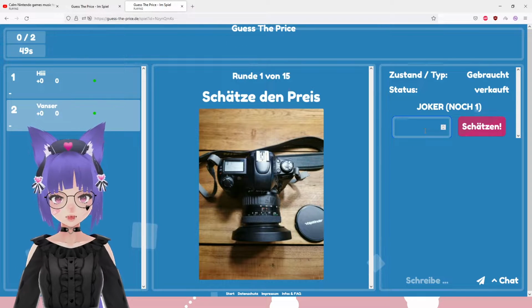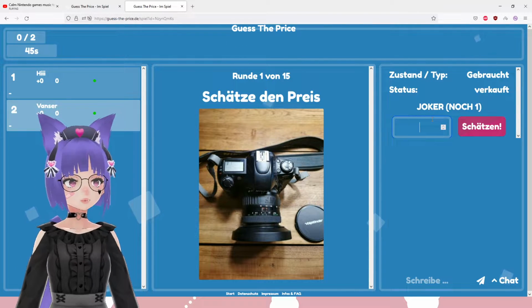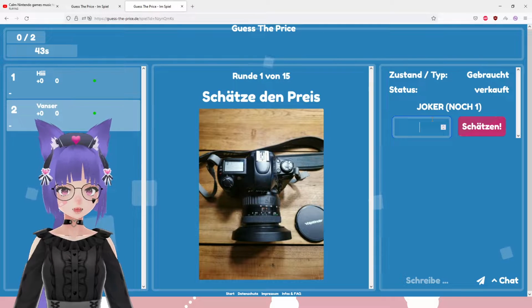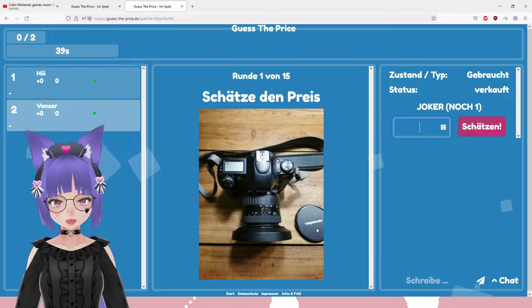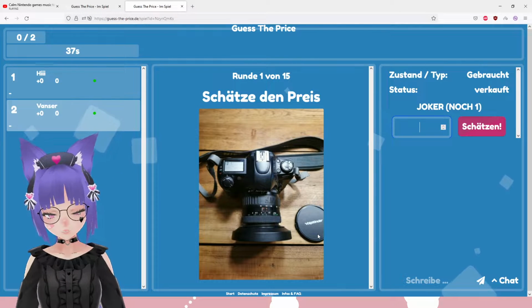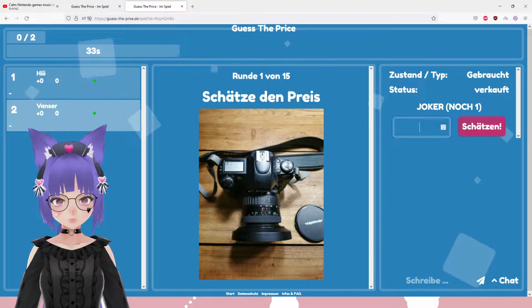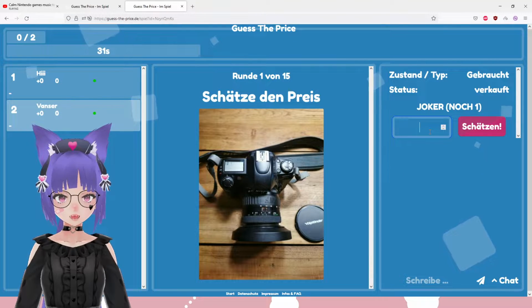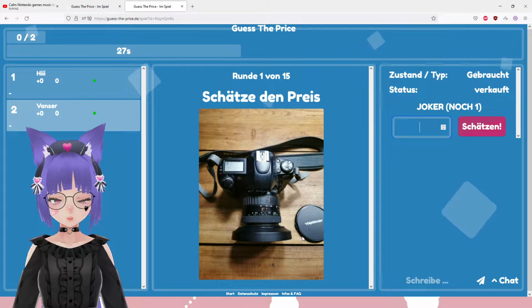This is a photo camera of, I don't even know, it's a used camera, which I don't even know what it does. I'm not very well versed when it comes to cameras. But I would say this is Folkländer, I don't even know if it says that. But it seems kind of pricey. But obviously it doesn't have a very modern look to it, so maybe the thing is, this thing at the top here, it looks expensive.